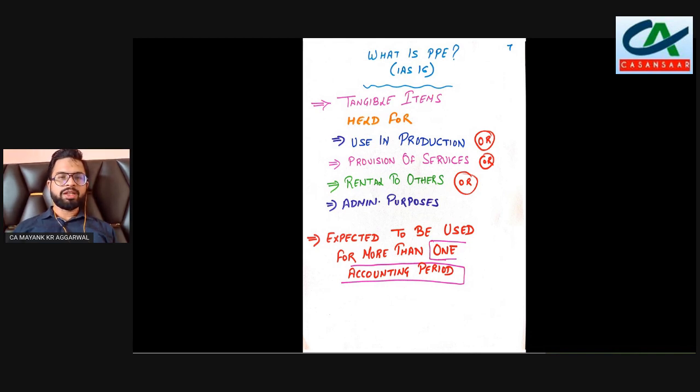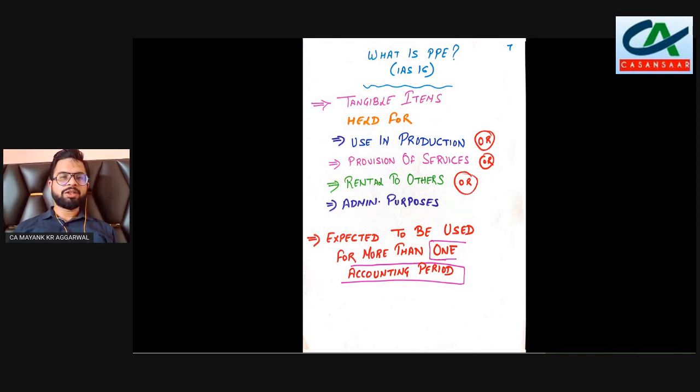So PPE includes all tangible assets which are held for use in production or provision of services, or for rental to others, or for administrative purposes, and which are to be used for more than one accounting period.